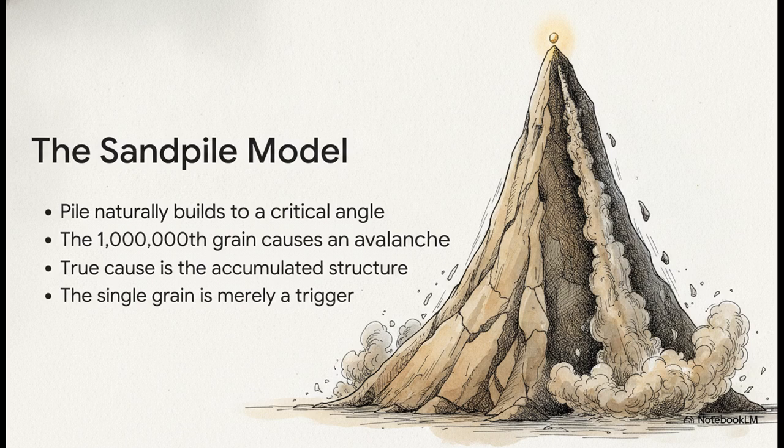Now ask yourself, did that single grain of sand possess the kinetic energy to move half the pile? No way. The true cause of the avalanche is the accumulated, unstable structure of the pile itself. In statistical physics, that single grain is merely the trigger, not the root cause. If the system wasn't already in a critical state, that grain would have just rested harmlessly right on top.